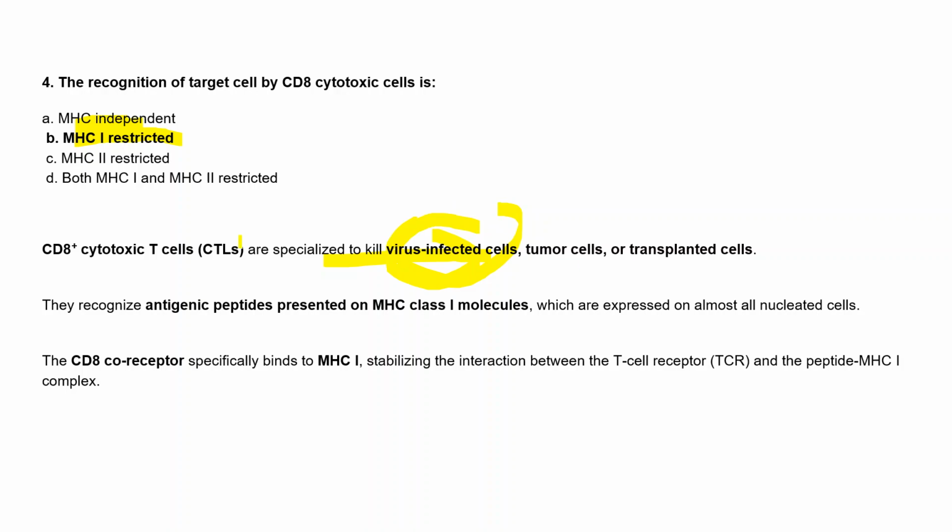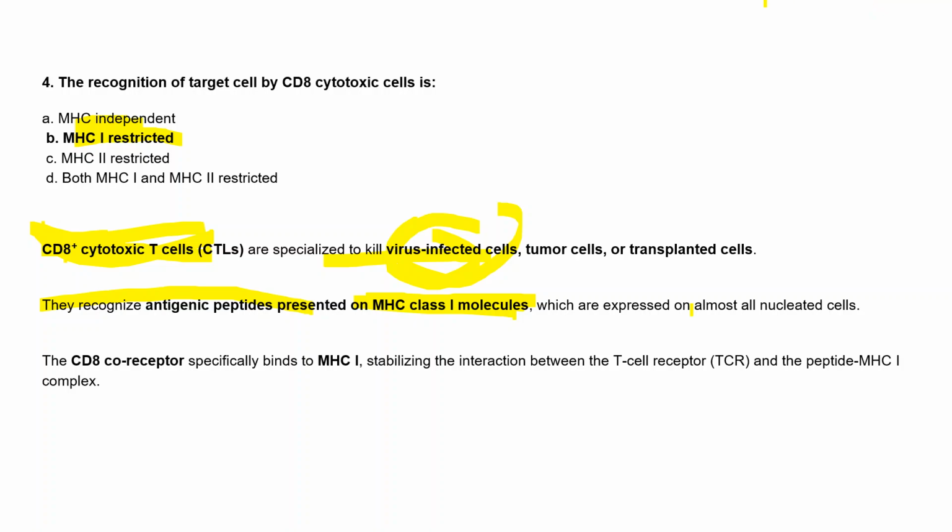So they all are controlled through the CD8 positive cytotoxic T cells, and as in the previous slide I showed, they recognize the antigenic peptide present on the MHC class 1 molecules, and these MHC class 1 molecules are expressed in almost all nucleated cells.